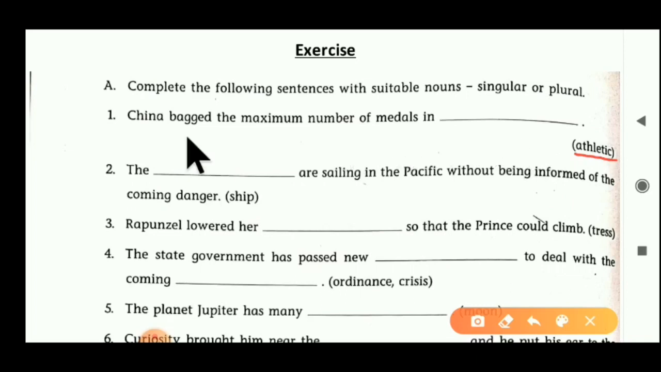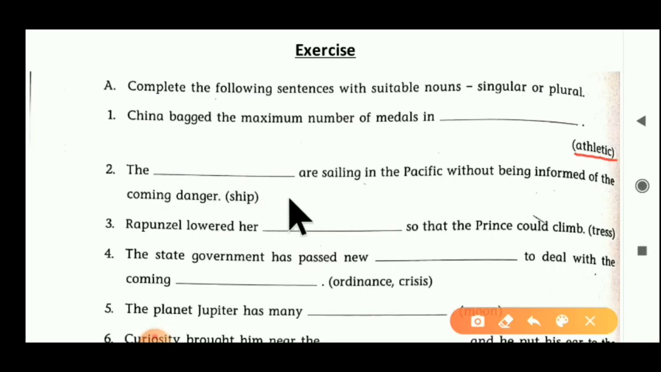But we are talking in that sentence about the maximum number of medals. So medals is in plural form, and medals cannot come from a single athletic. So we have to put the plural form here. So the answer becomes athletics. Athletics we have to put here. Now the second blank is given here. The blanks are sailing in the Pacific without being informed of the coming danger. Here the noun ship is given. We have to put singular or plural form as suitable to that blank.